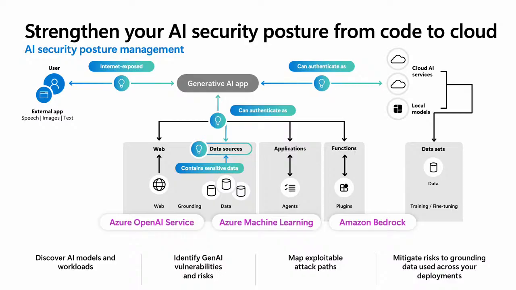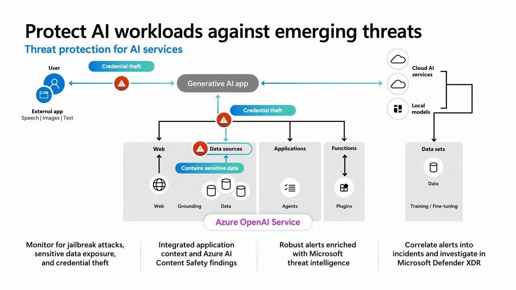And to continuously detect those AI risks and threats I mentioned earlier, Defender for Cloud offers threat protection for AI services that enables teams to detect and respond to attacks aligned to the OWASP top 10 risks to LLM applications, such as jailbreak attacks and sensitive data exposure, and provides security teams with contextual security alerts with supporting evidence, including IP address, malicious prompt evidence, sensitive information types, or credentials access.